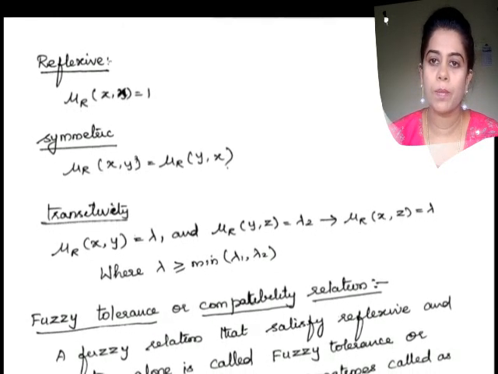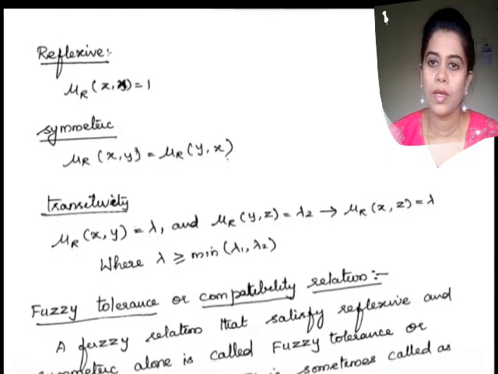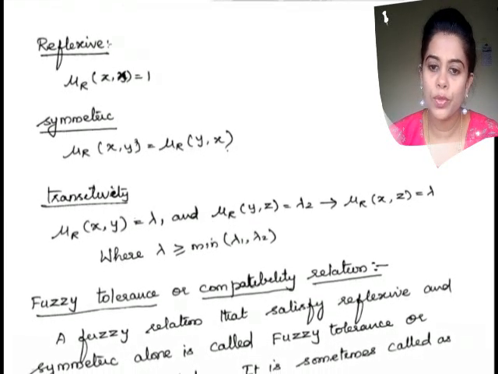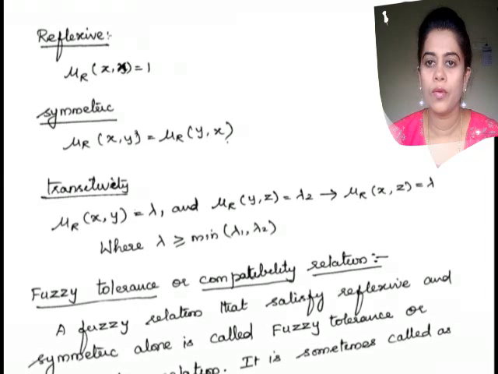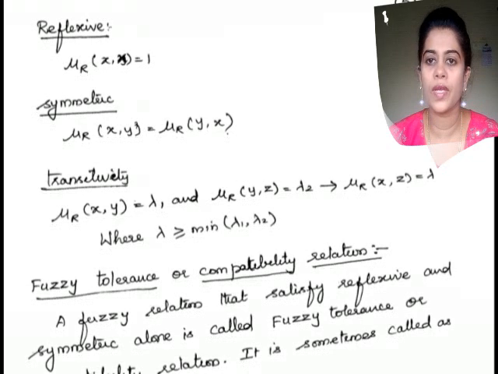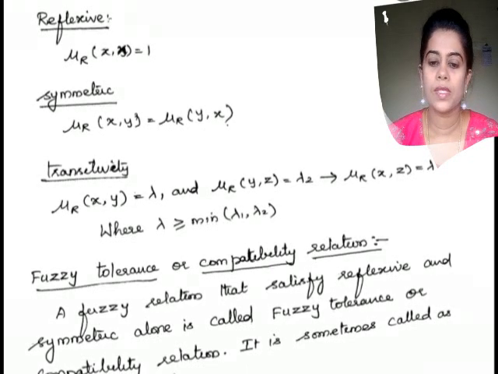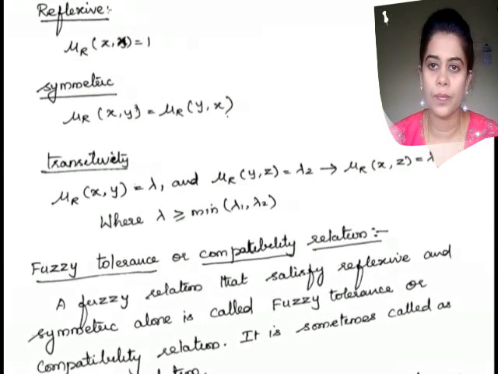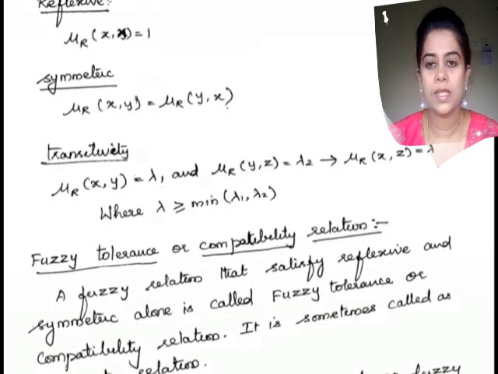So let me explain what is reflexive in fuzzy relation. We concentrate only on the membership. That is mu r of x comma x is equal to 1, which means there is a loop for a particular vertex itself. That is, membership of x to x itself is equal to 1. That is reflexive. Symmetric: mu r of x comma y is equal to mu r of y comma x. So both the memberships will be equivalent. And this is the symmetric.